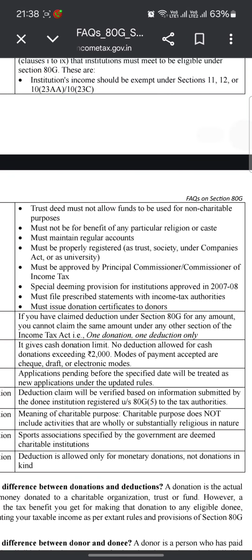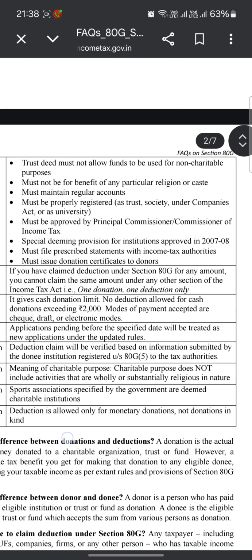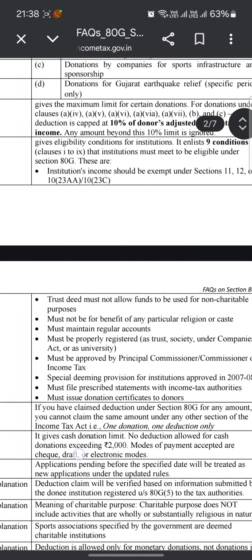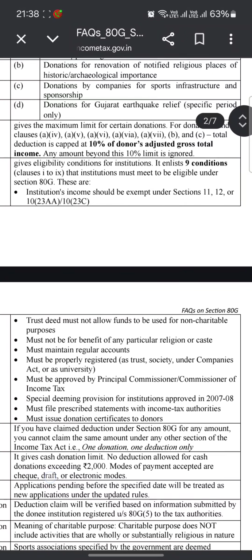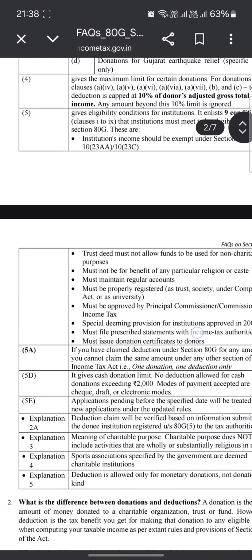It must maintain regular accounts and be properly registered as a trust, society, under the Companies Act, or as a university. It must be approved by the Principal Commissioner or Commissioner of Income Tax. There is a special deeming provision for institutions approved in 2007-2008. It must file the prescribed statement with income tax authorities and issue donation certificates to donors. These are the 9 conditions that must be met for eligibility for deduction under Section 80G.